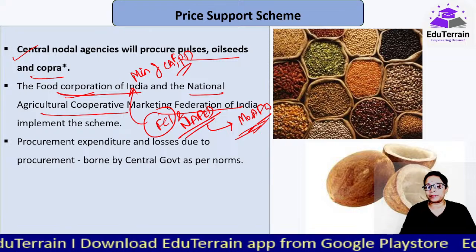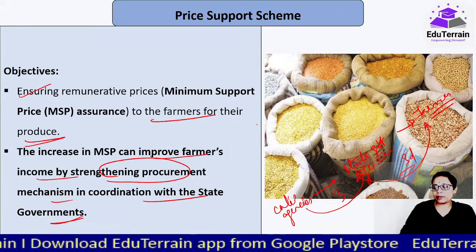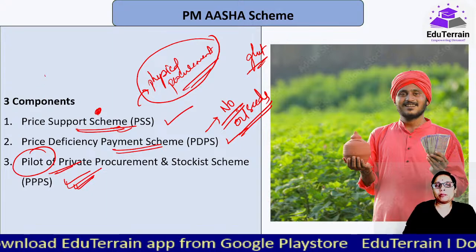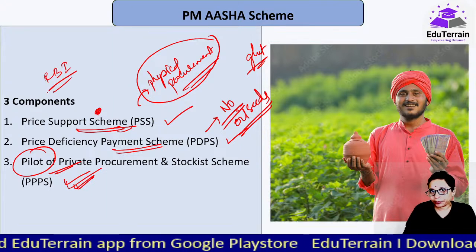See, when it comes to the RBI exam, this would be important. The basic components.